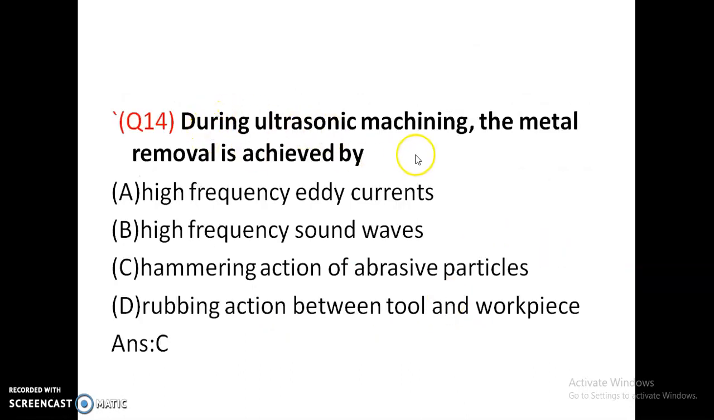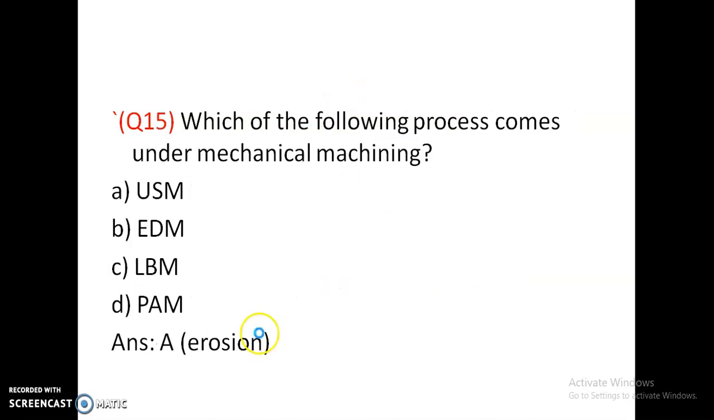During ultrasonic machining, the metal removal rate is achieved by high frequency eddy currents, high frequency sound waves, hammering action of abrasive particles, rubbing action between tool and workpiece. It is due to the hammering action of abrasive particles. In ultrasonic machining, it is due to the hammering action of abrasive particles.